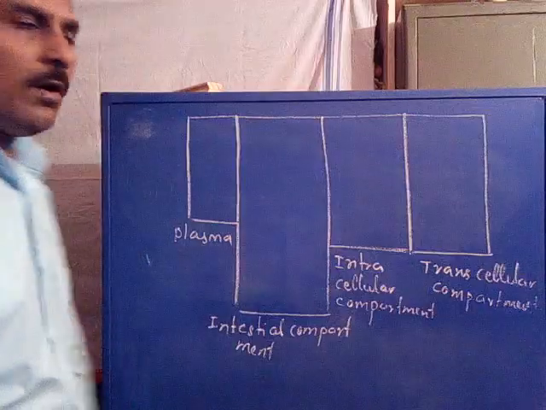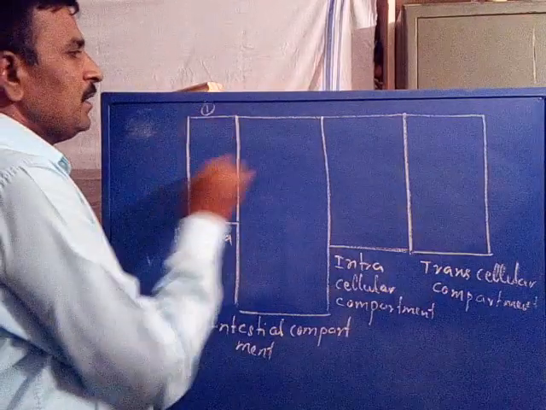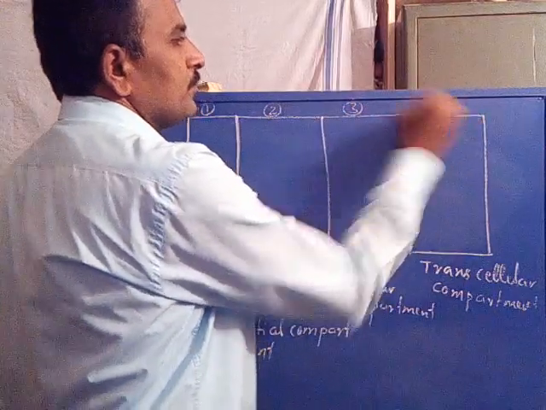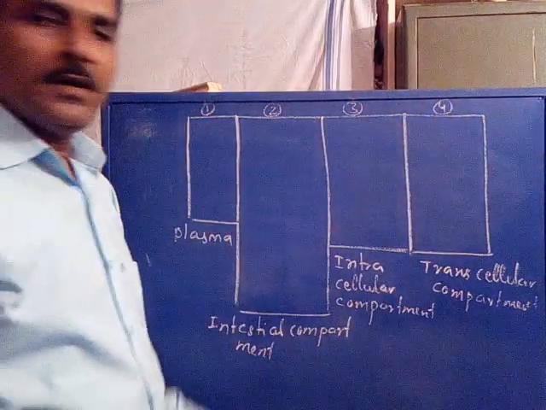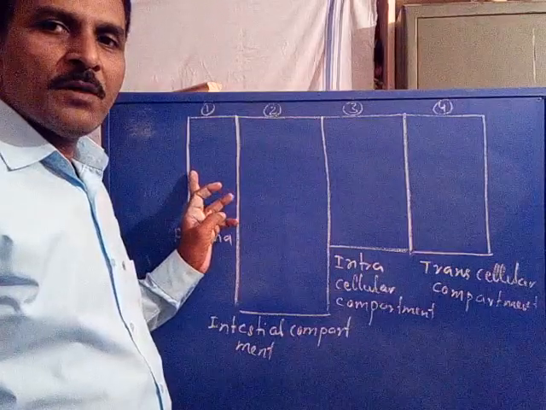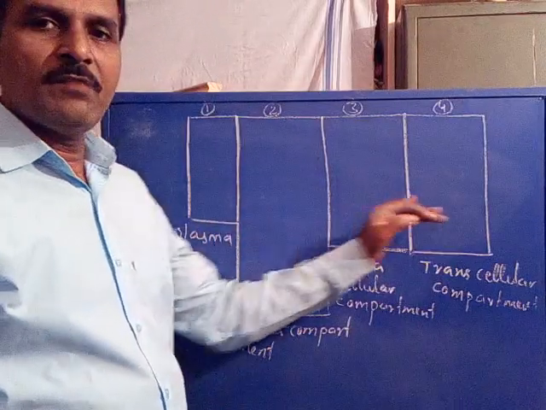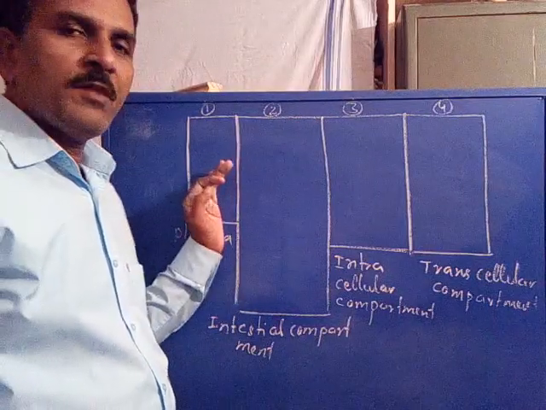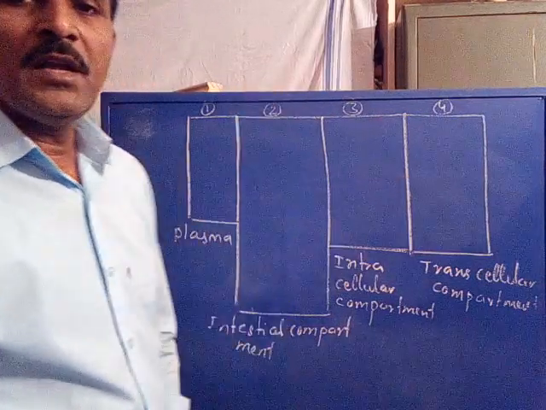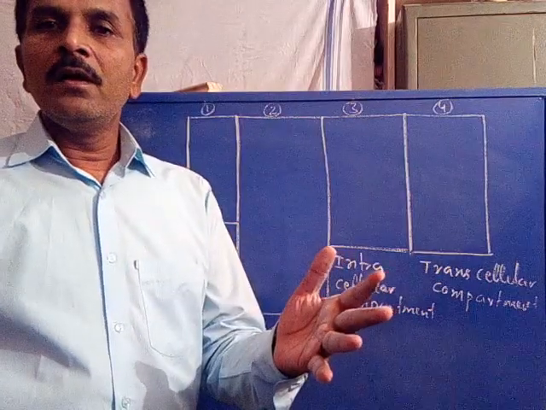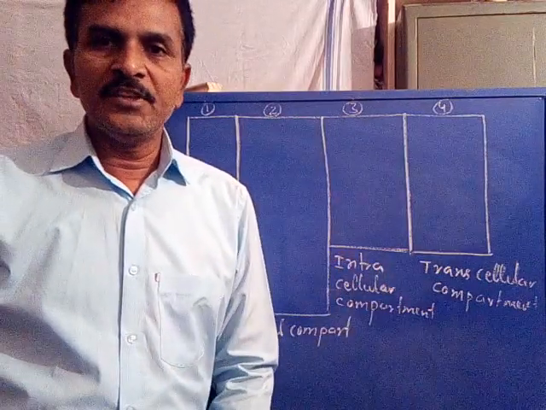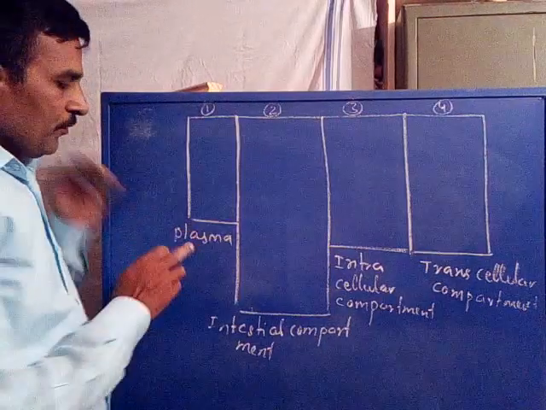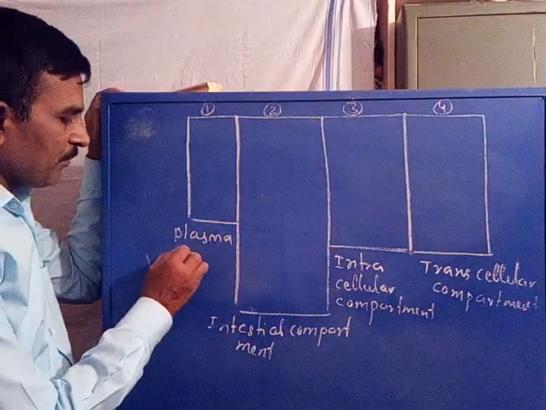So these are the 4 compartments of body fluid with respect to its pH value. Just now I told that the pH of the fluid in the first compartment is different from the second, third and fourth. Similarly, the pH of the fluid in the second compartment is different from 1, 3, 4. So each and every compartment has a fluid with a different pH value. Is it clear? So the first compartment is the plasma compartment, consisting of nearly 5% water.